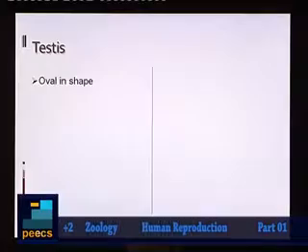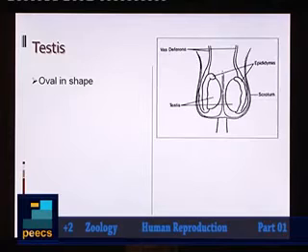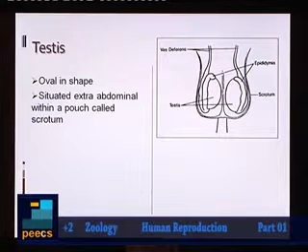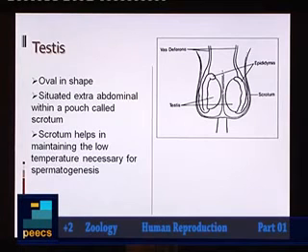You know, the testis, it is oval in shape. It is located outside the abdomen or extra-abdominal. It is situated in a sac-like structure called scrotum. What is the purpose of testis remaining in scrotum, or why testis they remain extra-abdominal? That is a usual question being asked. It is in order to maintain a temperature which is suitable for spermatogenesis.